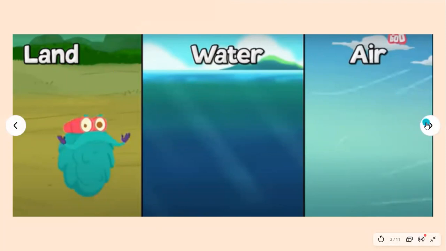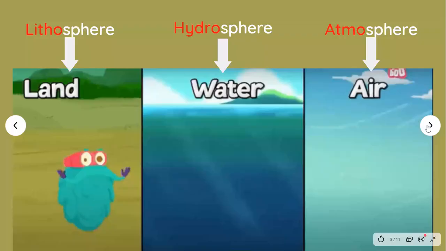Alright, let's see how have we grouped it. There are people who have given names to the group of land, water, and air separately. Let's see what happens and what are the names. The names are lithosphere, hydrosphere, atmosphere. Say it again with Didi. Lithosphere, hydrosphere, atmosphere. Yes, correct. Very good.